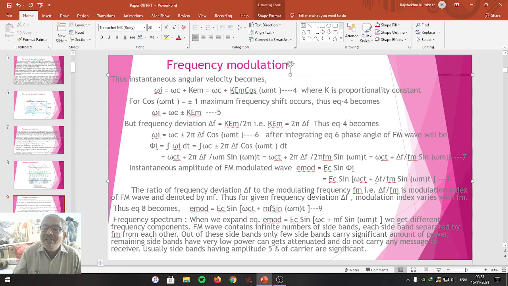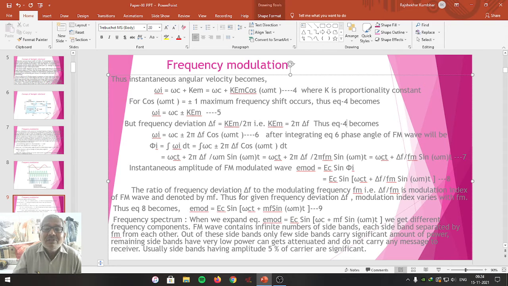Here, the term delta f upon fm is called the modulation index of the frequency modulated wave. It is denoted by mf. The ratio of frequency deviation delta f to the modulating frequency fm, that is delta f upon fm, is the modulation index of the FM wave and is denoted by mf.